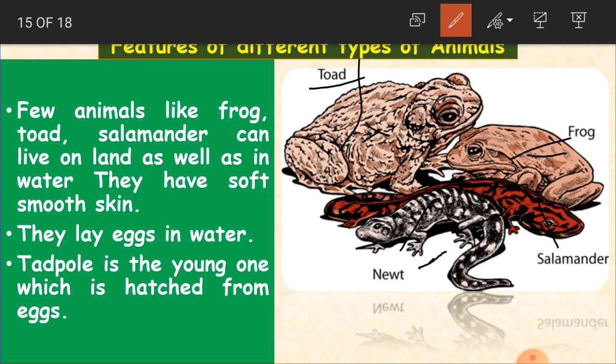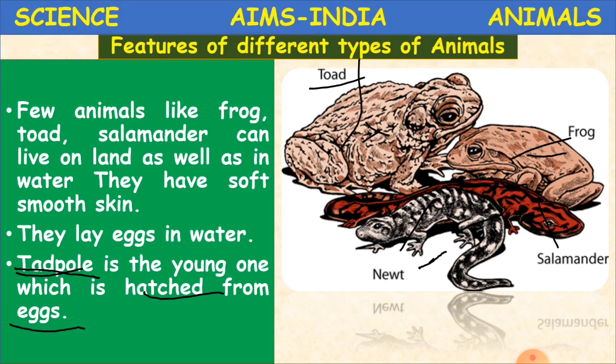When they lay eggs, the young one born from the egg, that baby, is called a tadpole. Okay, children, when it is small, a baby, it is called a tadpole. Hatched means it takes birth from the eggs. Clear, children? So this is like a type of frog family.